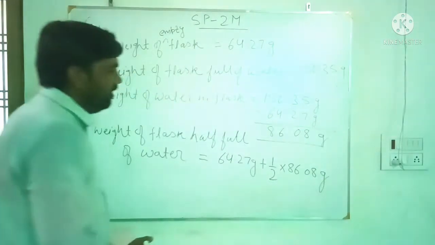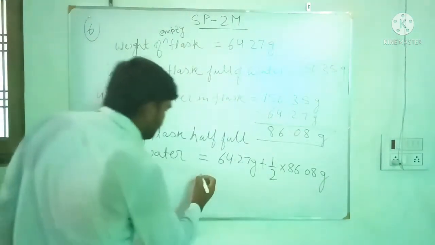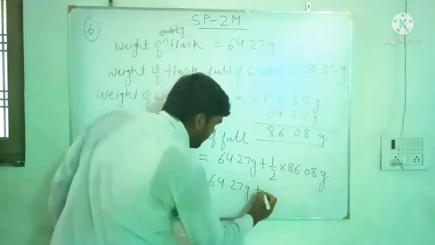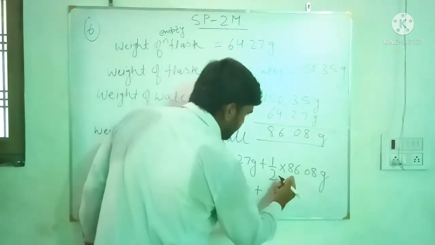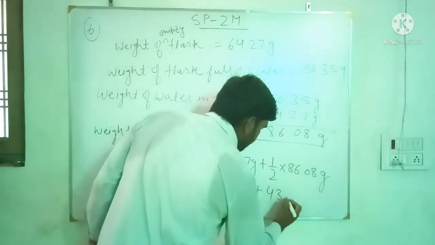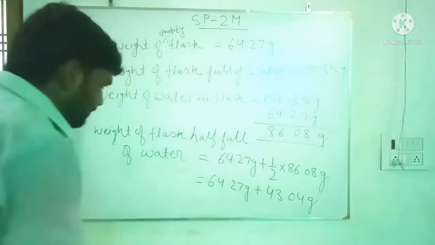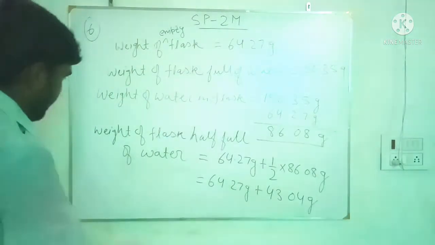This is the half weight of water. So now we add it. So 64.27 gram plus half of this. So 2 4s are 8, 2 3s are 6, 2 0s are 0, 2 4s are 8. 43.04 gram.